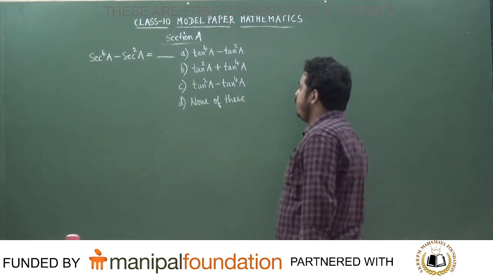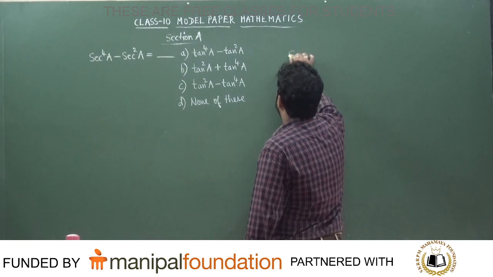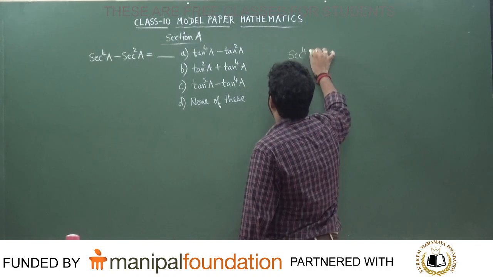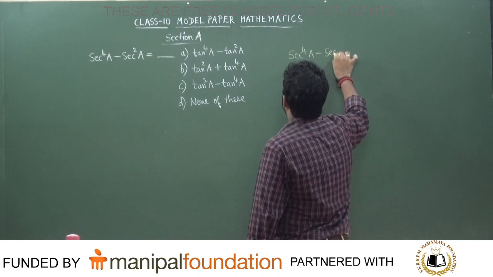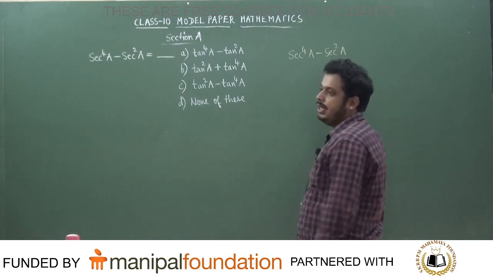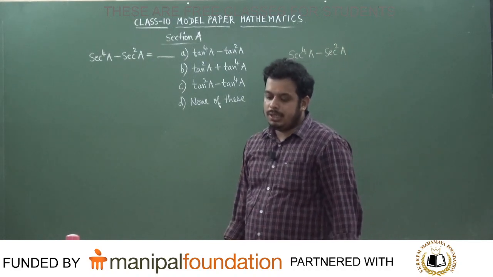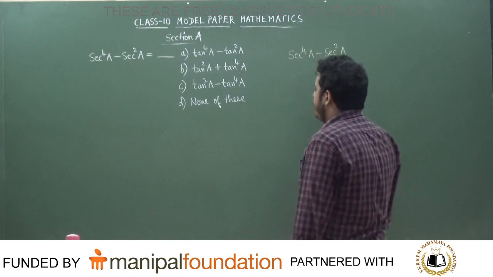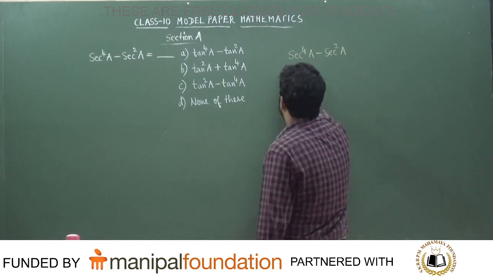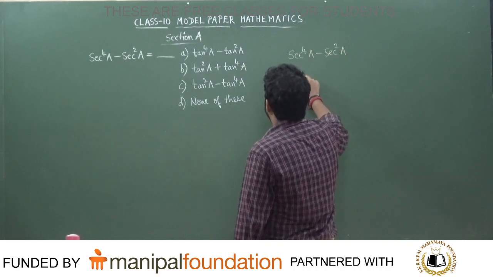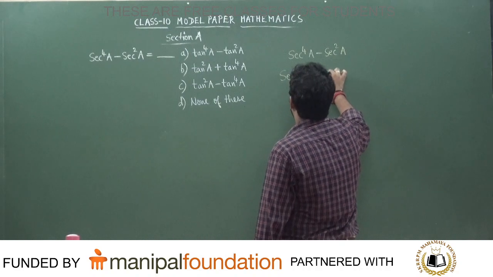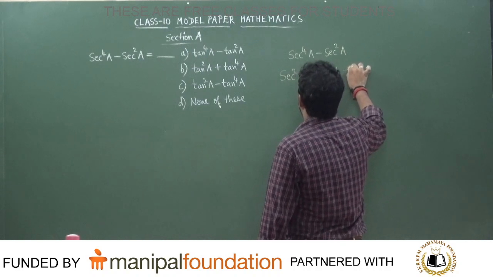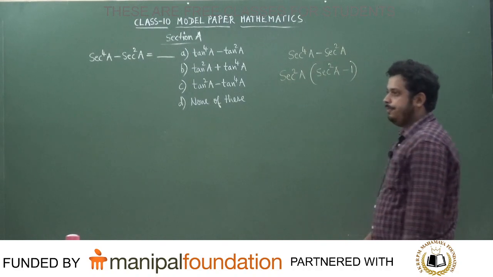Yes. Now we'll try to answer this question, students. What is given in the problem? Secant to the power 4a minus secant squared a. Now can you tell me what can I take out common? I can take out secant squared a common. What remains here will be secant squared a minus 1.